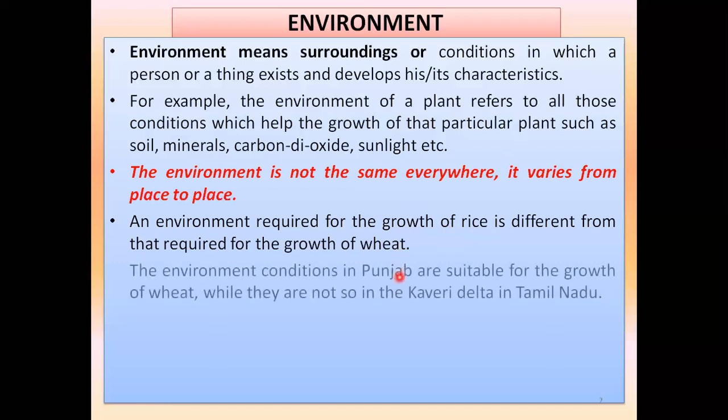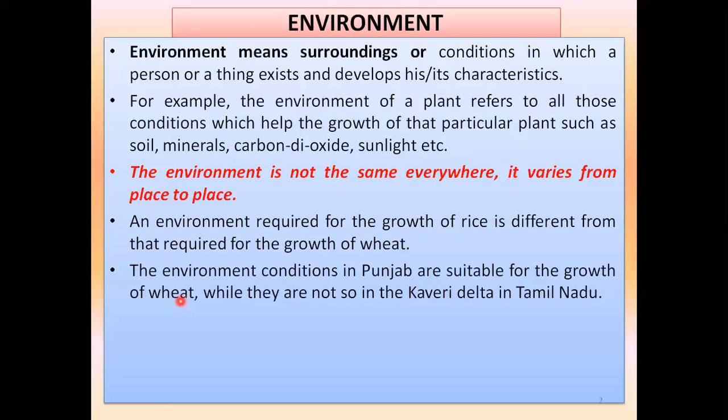We all know that wheat is grown in huge quantities in Punjab. The environmental conditions in Punjab are very suitable for the growth of wheat, but not rice, because rice needs a different type of environment for its growth. Wheat needs a different type of environment for its growth. So in the later chapters or in higher classes, you will go through the favorable conditions for the growth of different crops such as rice, wheat and other crops. You will have to study that in class 9 and 10.